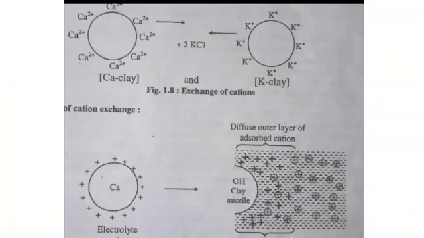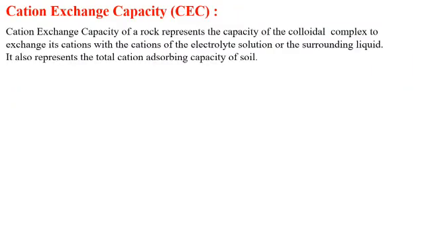Here clay particles have calcium cations surrounding them. Here the KCl solution in the soil solution acts as an electrolyte. Here K plus cations are exchanged with calcium cations. So exchange of cations takes place in the presence of soil solution, which acts as an electrolyte. Here we can see the double layered cation. In our next slide we will discuss the mechanism of cation exchange.